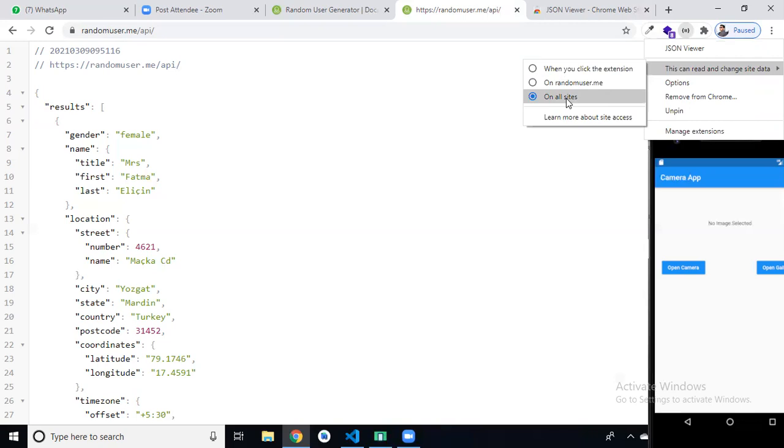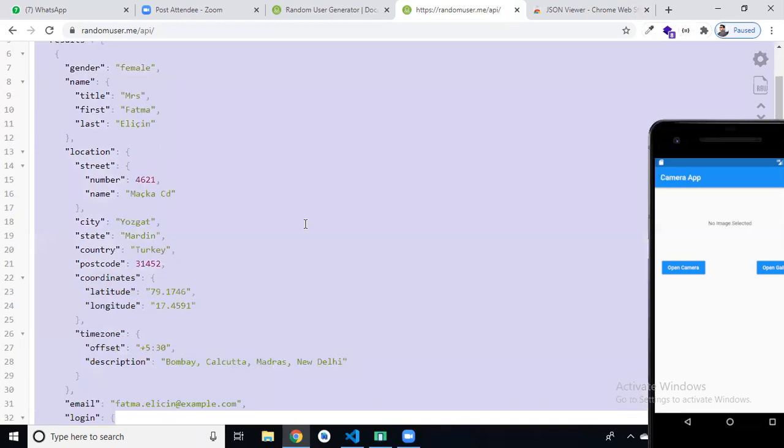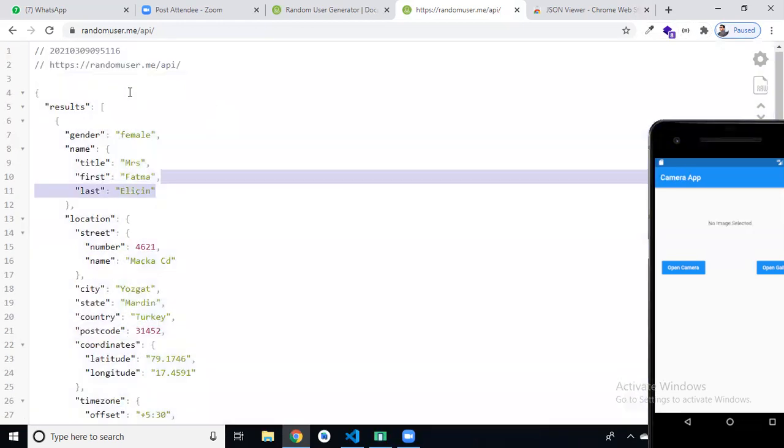Click on that extension, then you can simply allow it to read and change site data on all sites, and then hit refresh. Did you get the same result like this? Yes, Roshan, we get the same result. Dibya? Yeah, I'm adding the extension, Roshan. Okay, is it good, Sanwaj?